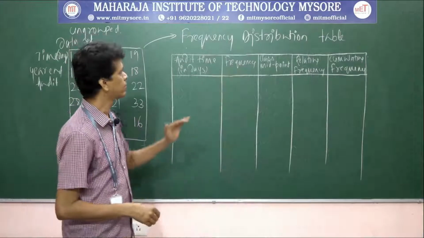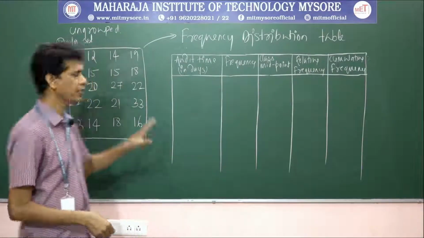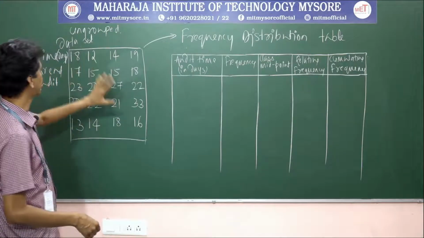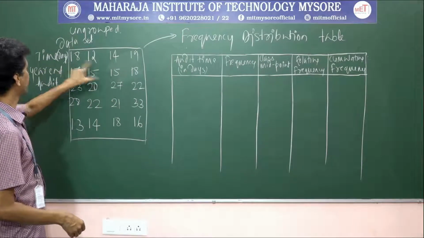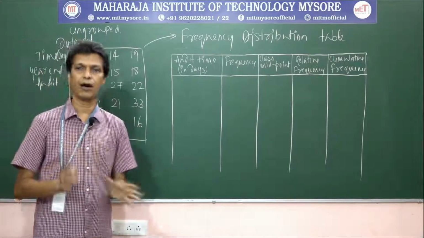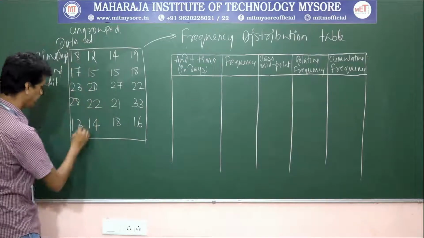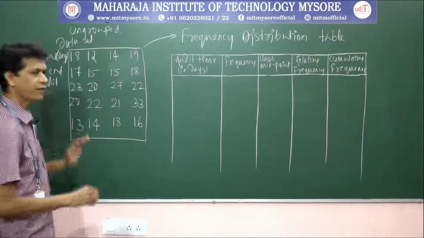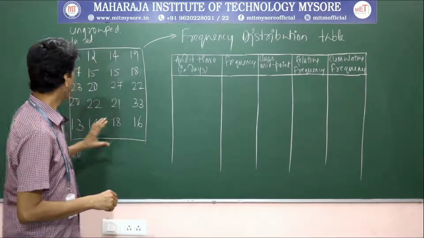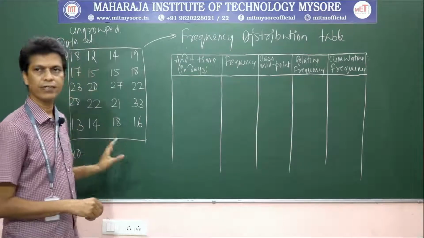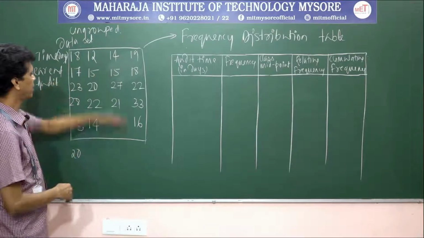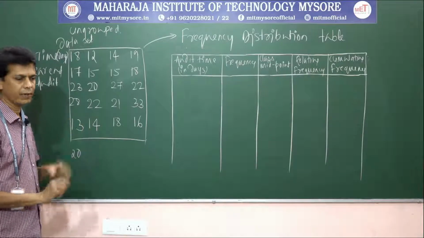Okay. Now, let us construct a frequency distribution out of this raw data. Here is the raw data we have explained. This data is about the number of days taken to complete the year end audit for 20 clients. The number of items is 20. There are 20 clients of an audit firm, and the year end audit time taken to complete with each of the 20 clients is what the raw data says. They have just put it in like this, and you cannot derive any meaning out of that.